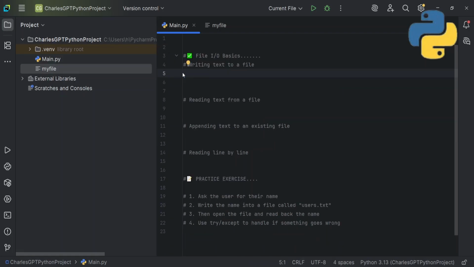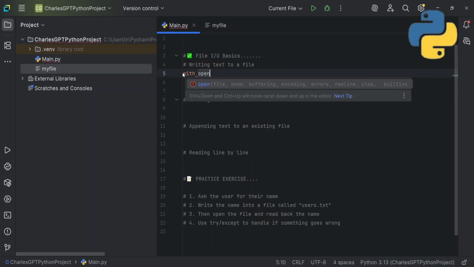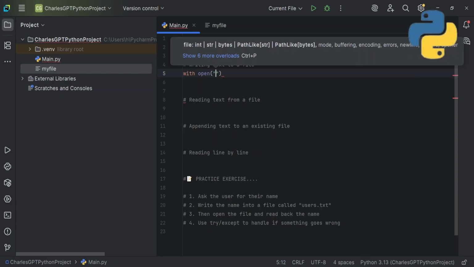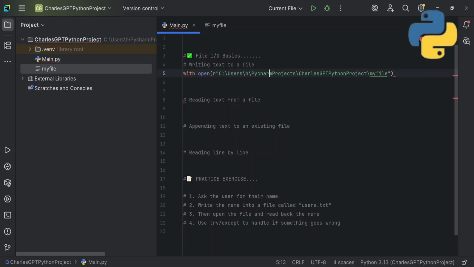So the best way is to use with open. You use this with block. Start your code with open. What do you want to open? Inside the same format, you paste your file location. We'll use a raw string for this one. Then your comma right here, and what do you want to open it as? We'll call it my file like this. Inside the with block, it's just like if and else statements and functions. It basically says: with, open this file and write to it as my file.